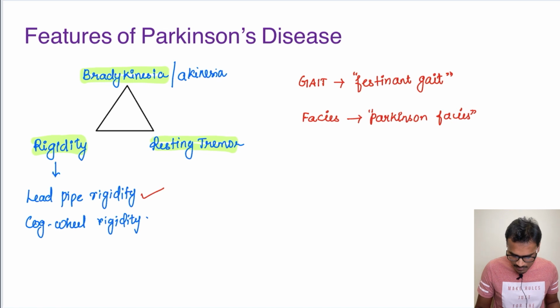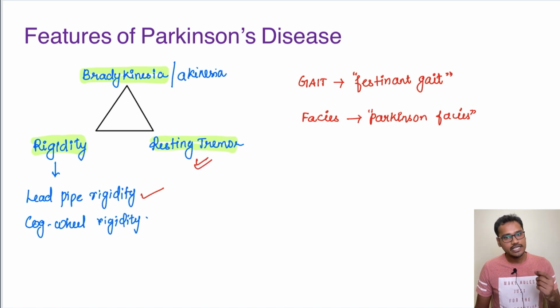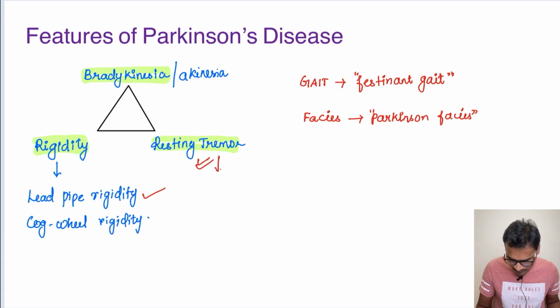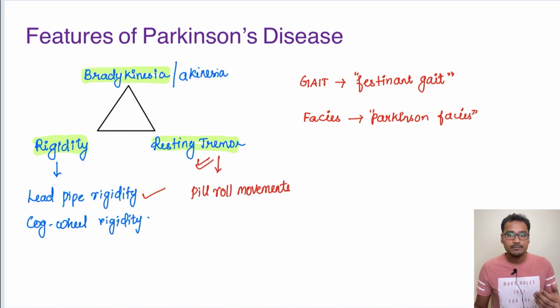And the resting tremor also happens. Resting tremor means that even at rest, the patient is having some tremors and he will be having pill-roll movements. The person will look as if he is rolling a pill in his hand. It is a kind of resting tremor.